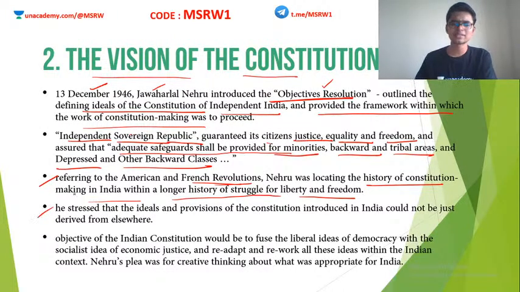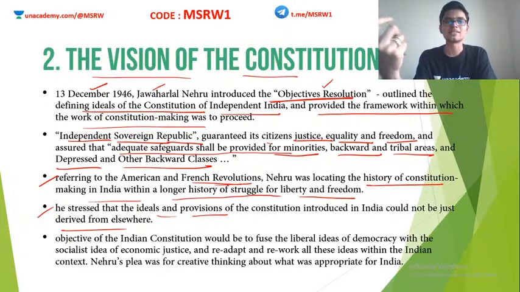Nehru stressed that the ideals and provisions of the Constitution introduced in India could not just be derived from somewhere else. So he not only looked into India's history, he also looked into certain other inspiring happenings around the world. For example, the American Revolution and the French Revolution. The French Revolution is from where we got the phrase liberty, equality, fraternity. The American Revolution is famous for another slogan, no taxation without representation. These are very inspiring ideals that we would like to incorporate in our own constitution.